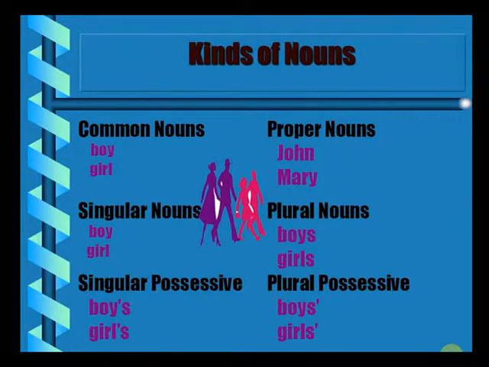If I say Yamuna, what do you think? Which category would you put it in? Is it a common noun or a proper noun? See, Yamuna is not defining a broad category. Yamuna is the name of a specific river. So Yamuna would be a proper noun. On the other hand, if I give you river, that becomes a common noun. If I say continent, would that be a common noun or a proper noun? Continent would be a common noun. On the other hand, if I say Asia, that becomes a proper noun.